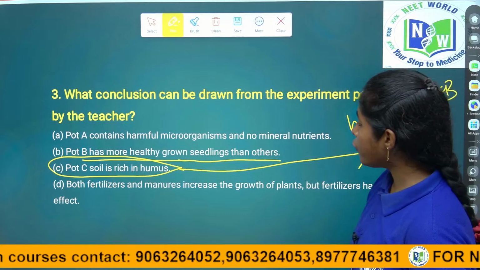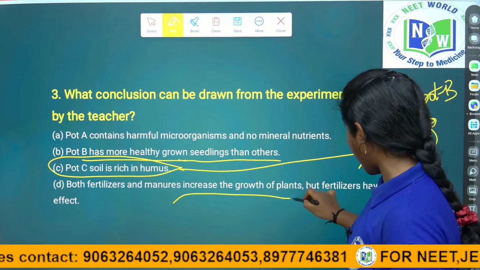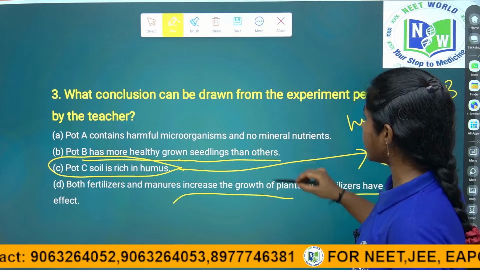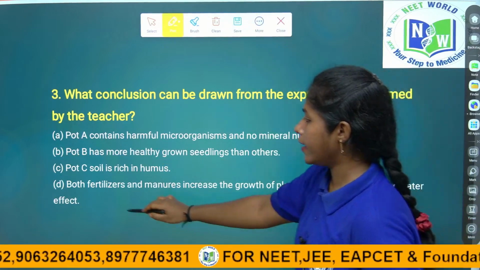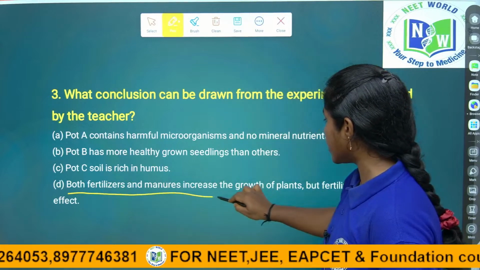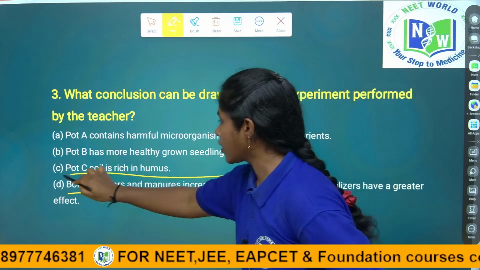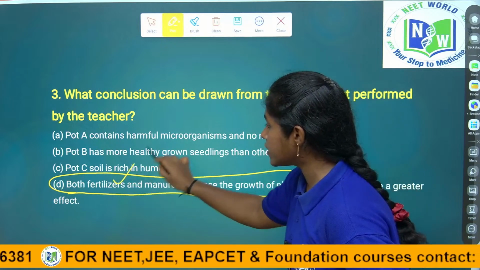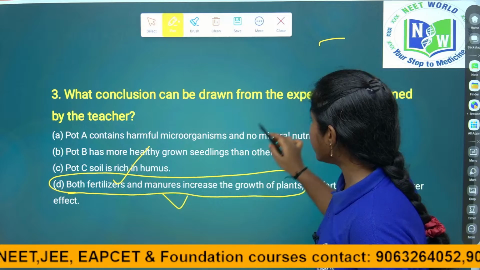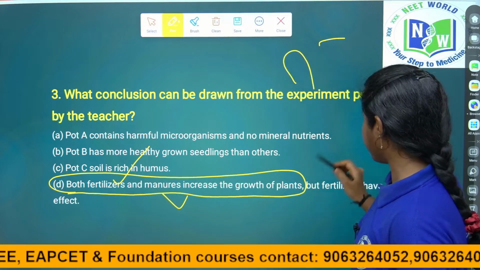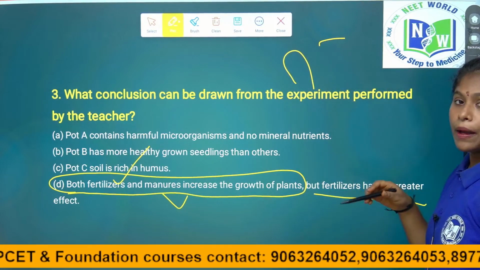Both fertilizers and manures increase the growth of the plant, but fertilizers have greater effect. By these experiments we can conclude that both fertilizers and manures increase the growth of the plants. Fertilizer increased the growth of the plant, and manure also increased the growth, but the fertilizer has greater effect.